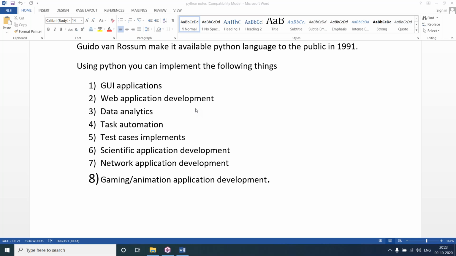So if they know a Python script, they'll schedule it and the program will run and do the task. Whatever tasks are very difficult to do manually and repeatedly, can be done automatically by using Python programs.